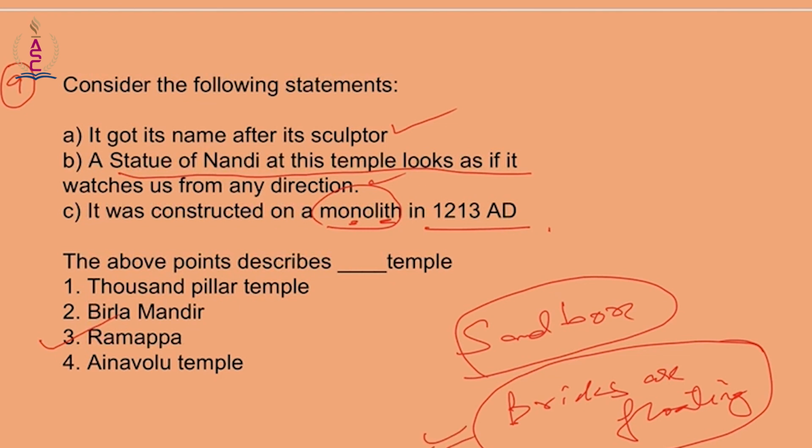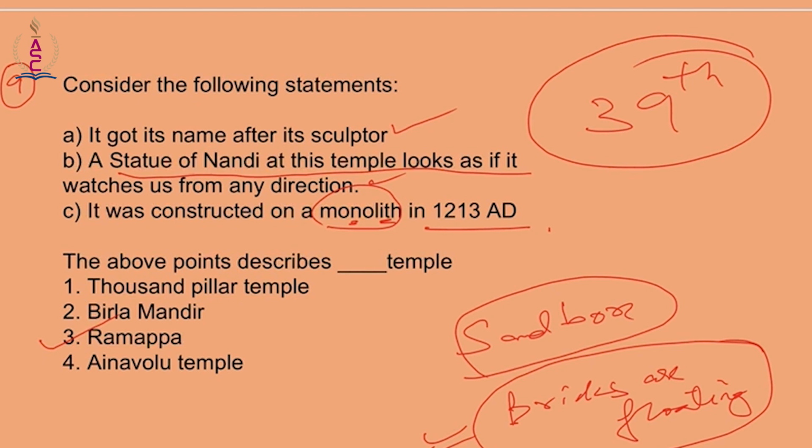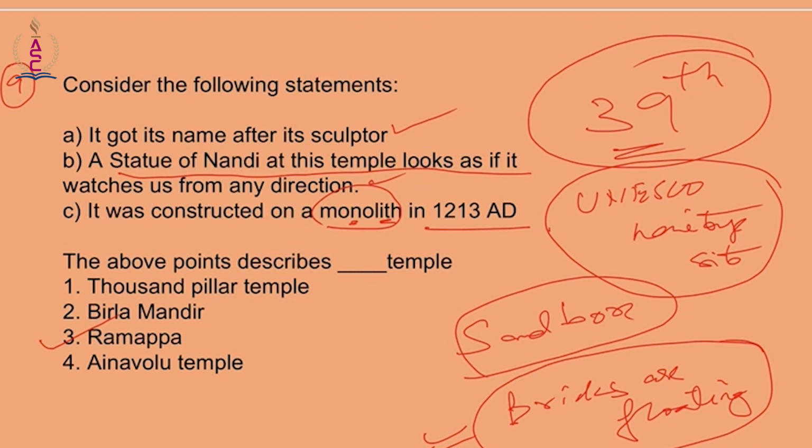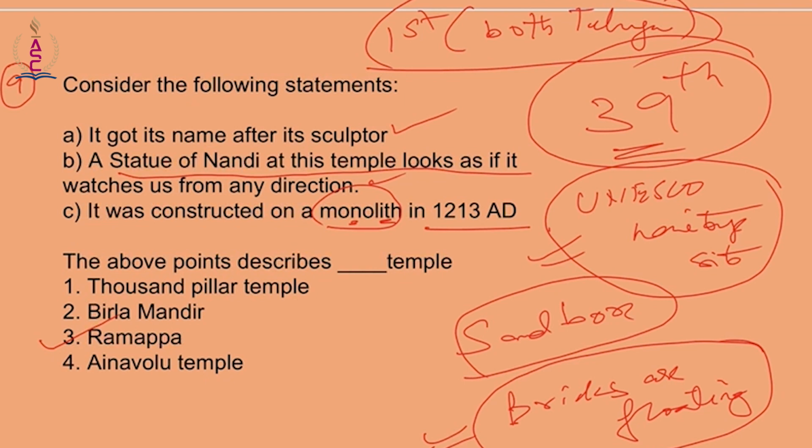Another thing that you have to remember is that the UNESCO heritage site status to Ramappa Temple makes it the 39th in India overall. So UNESCO heritage site number 39 is our own Ramappa Temple, and it is the first in both Telugu states. So these are the things that you have to keep in mind.